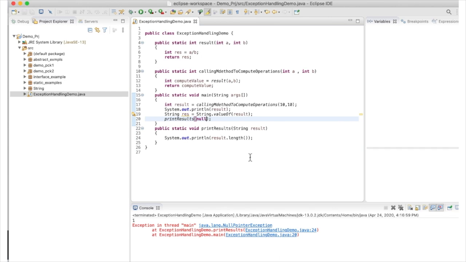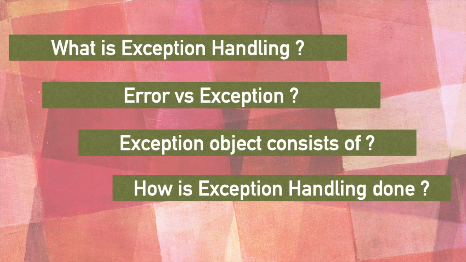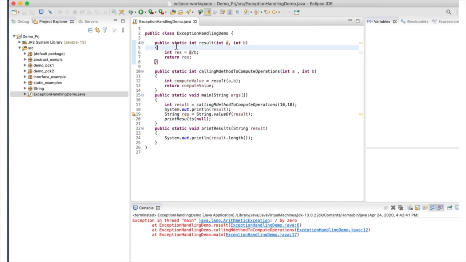Just pass null over there so that I get the exception. Since the value is null, that's why you are seeing the null pointer exception in my console along with the stack trace. Now the first three are already covered, so I'm going to tell you the last one: how is exception handling done? Let's see with an example here.